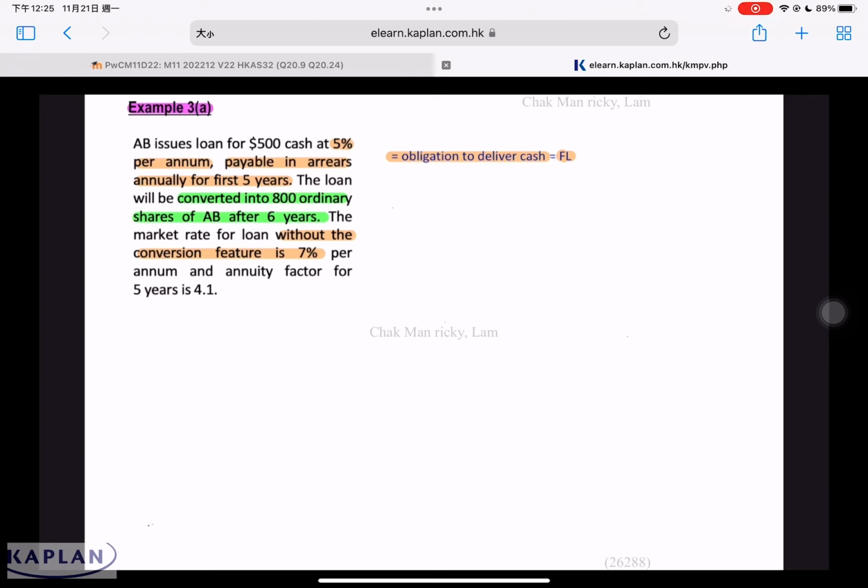If it's a normal loan, the company has to pay 7% for 5 years, then the company must redeem the loan at year 5. Because this is a special arrangement, they only pay 5% for 5 years. Based on 7%, the annuity factor for 5 years is 4.1.